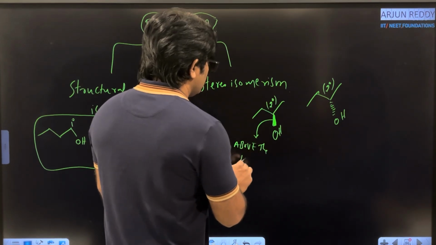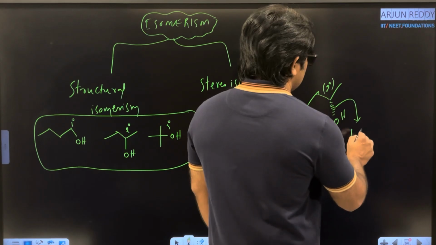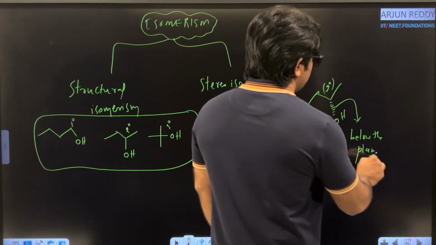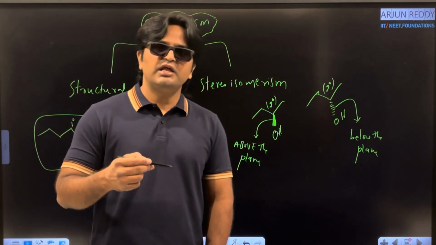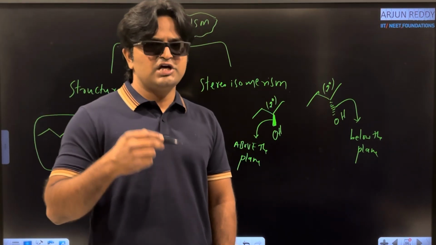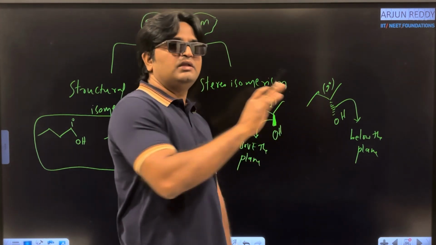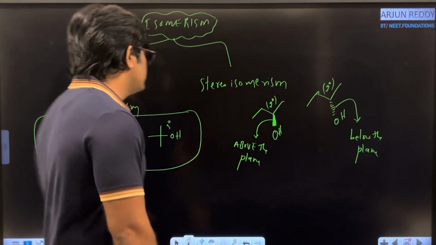And here OH is connected below the plane. That's the difference. Same molecular formula, same connectivity, but the spatial arrangement is different. Space geometry is different. One is above the plane, one is below the plane. That is the basic difference between structural isomerism and stereoisomerism.